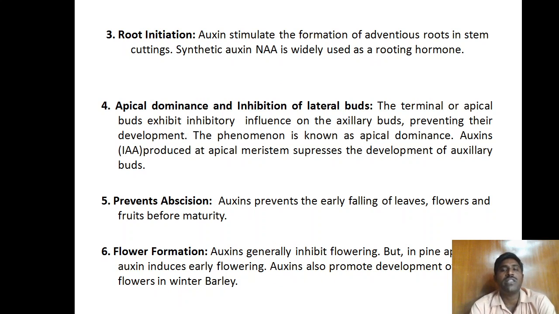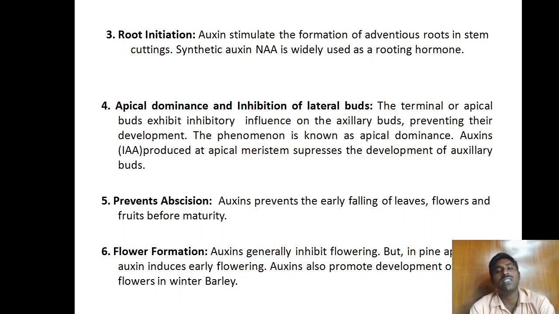Generally, auxins stimulate the formation of adventitious roots in stem cuttings. That means in many nurseries, they propagate the plants through stem cuttings by using these auxins. The synthetic auxin NAA is widely used as a rooting hormone. Generally, in the market there are so many synthetic auxin hormones available, and nurseries practice them in the root initiation of many stem cuttings.